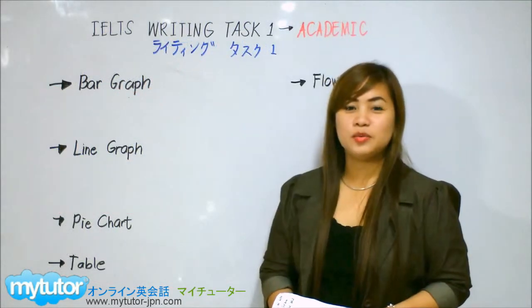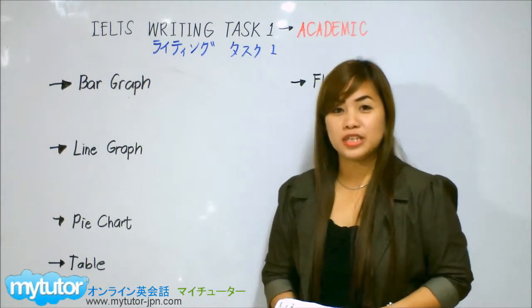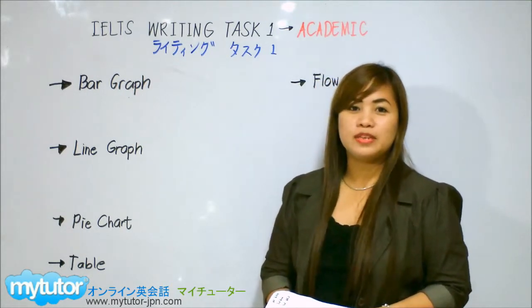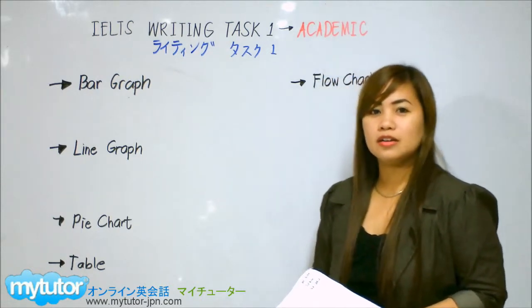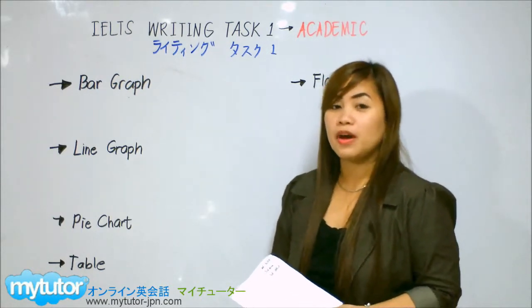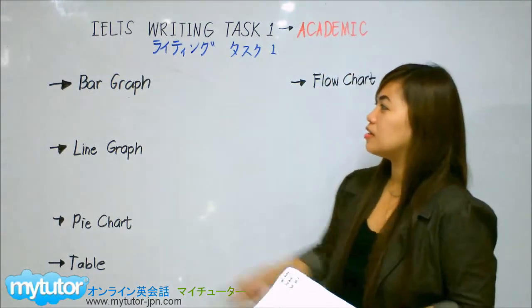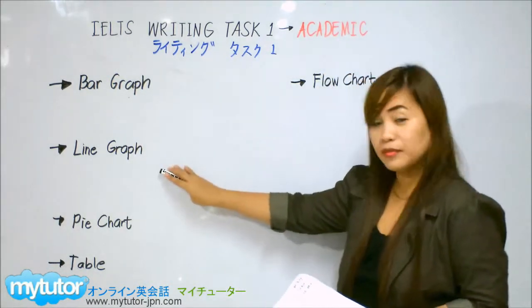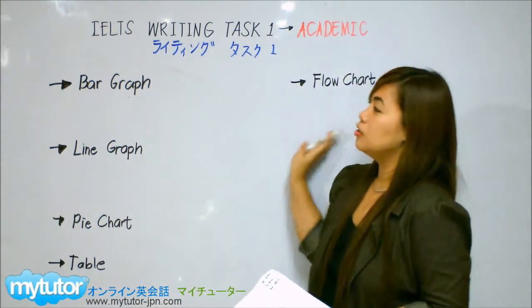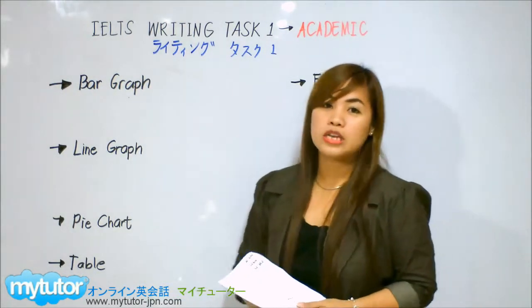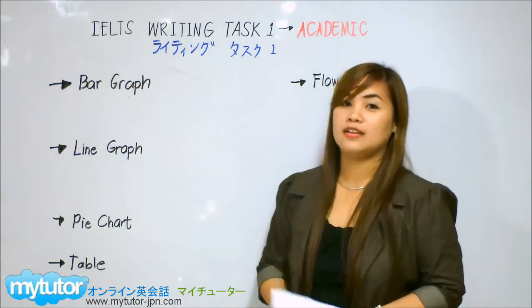Now, first of all, you will be asked to write what you see visually. You're going to be asked to write descriptions of infographics, the information graphics we were talking about, such as bar graphs, line graphs, pie charts, tables, and flow charts. So it's very important to know how each of these graphics looks.